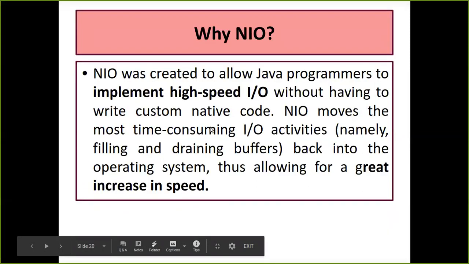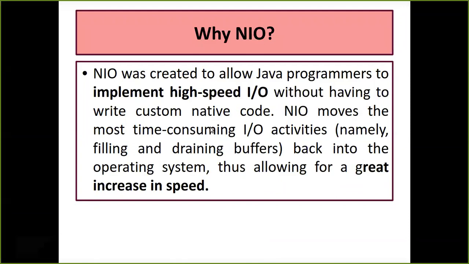Now, why is there a requirement of NIO? Because I told you a number of times it has a number of advantages over blocking IO. It is not dependent on that blocking system. It is nowhere going to implement the blocking IO concept where the server socket has to wait till the communication is built with the first client, and only then serve another request or another client. It is not like that; it can handle multiple requests at the same point of time.